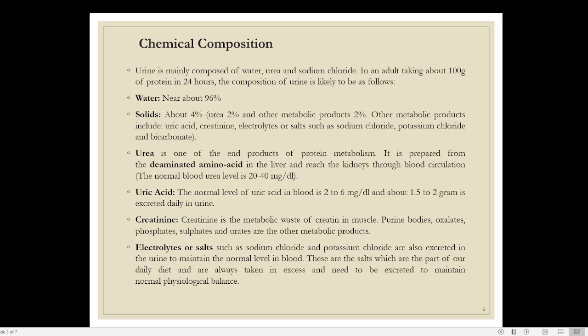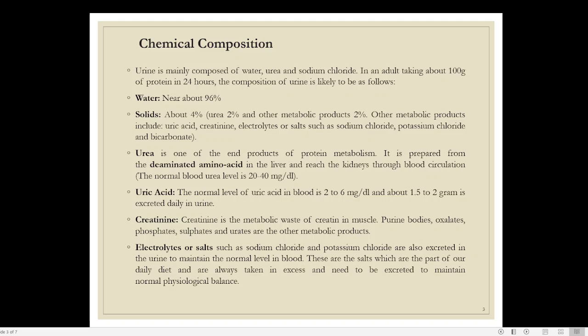In an adult taking 100 gram of protein in 24 hours, because earlier we have observed that there is some direct connection between how much protein we are taking. The more protein you are taking, the more will be the output of urine. So if a person is taking only 100 gram of protein in 24 hours, the composition of the urine will be like this. Out of the 100 ml, 96% will be water. So 96% of the urine is normally water in an adult healthy person who is taking only 100 gram of